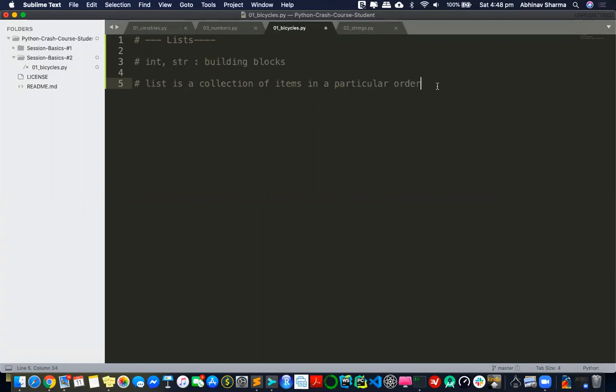And you can obviously guess that inside a list, I can have numbers, I can have strings, and I can also have numbers and strings together. Can you guess anything else that I could put inside a list? Boolean.